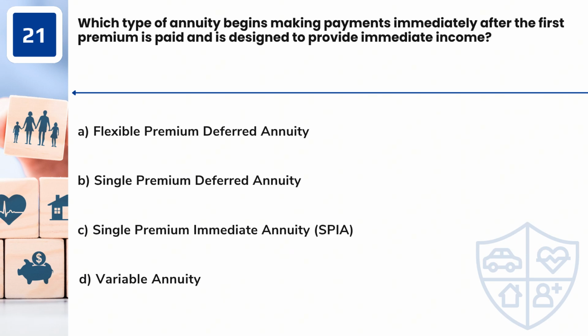Question 21. Which type of annuity begins making payments immediately after the first premium is paid and is designed to provide immediate income? A. Flexible premium deferred annuity. B. Single premium deferred annuity. C. Single premium immediate annuity, SPIA. D. Variable annuity.